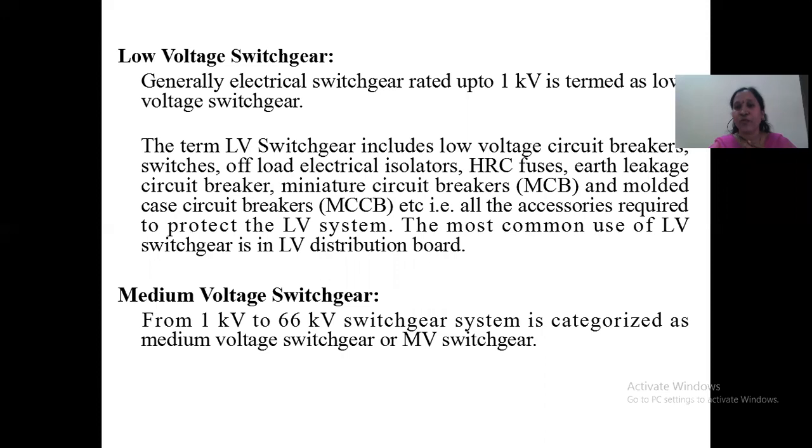The common use of the LV switchgear is in the LV distribution board. So wherever the low voltages are prevailing, we can use the LV switchgear in those systems. Next, coming to the medium voltage switchgear, LV switchgear is only up to 1 kilovolt. Now coming to the 1 kilovolt to 66 kilovolt range. In these ranges of voltages, we can use the medium voltage switchgear.